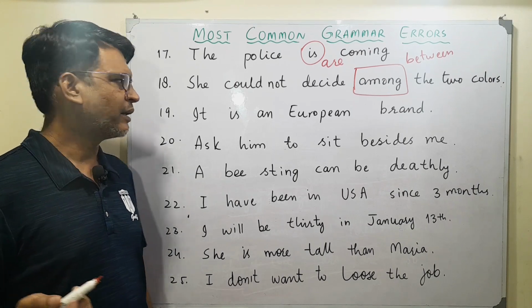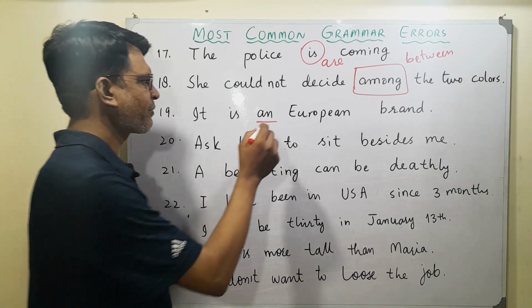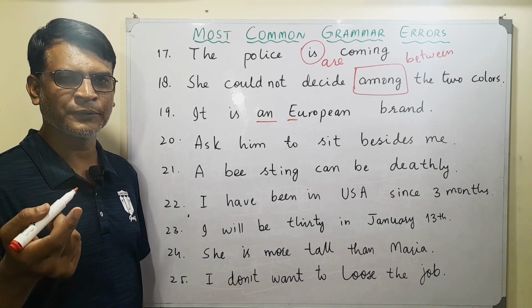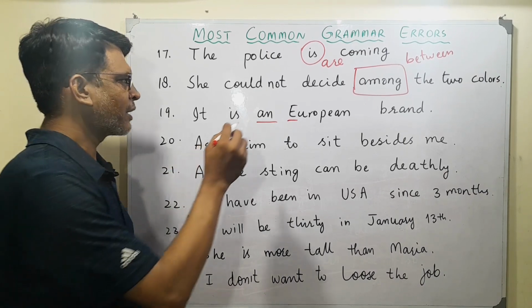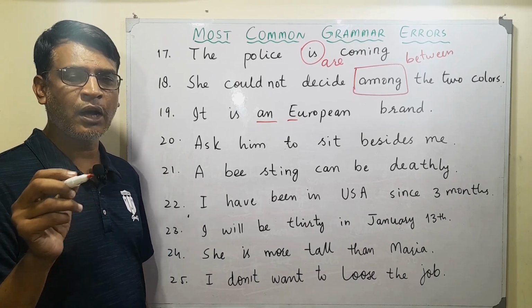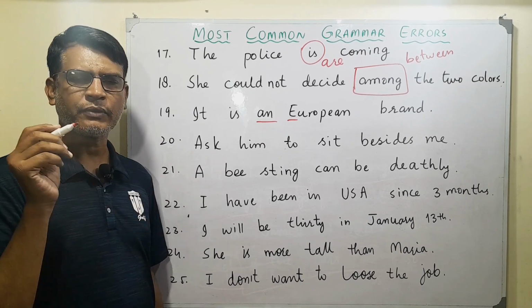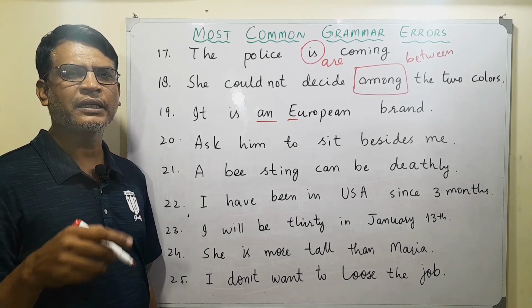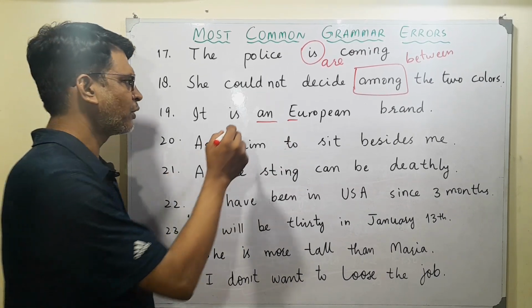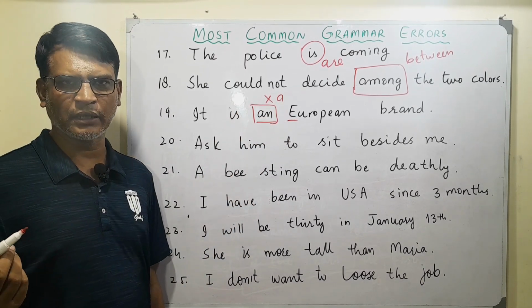It is an European brand. Okay, this seems okay, that we are using an, which is an article, with European, which is starting with E, but don't be mistaken. European does not start with a vowel sound. Sometimes we have a spelling, but the spelling is different and the sound is different. In European, the sound is yeah, European. Therefore, we cannot use an here. We have to use a: it is a European brand.